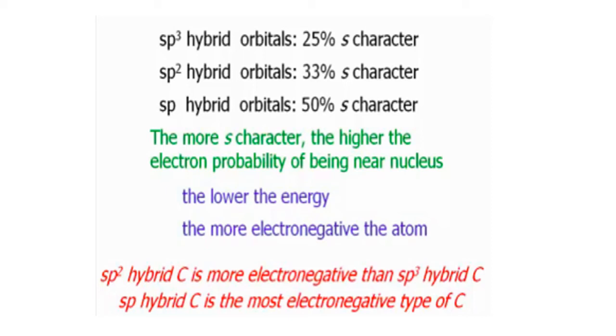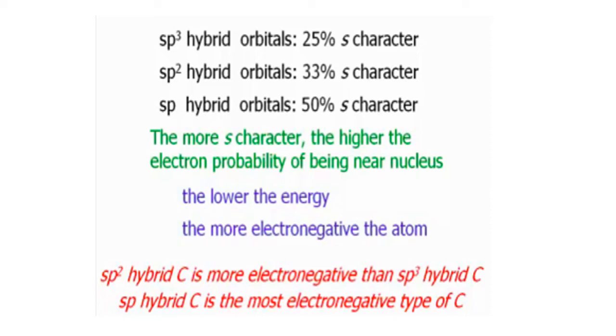In sp, one s is there, one p is there, so there are two orbitals. Out of two, what is the contribution of s? 1, so 1 by 2, so 50%. In sp2, there are three orbitals. Out of three hybrid orbitals, what is the contribution of s? It is 1 by 3, 33% approximately. And in the case of sp3, it is 1 by 4, 25%. That means s character in sp3 is less than sp2, which is less than sp.